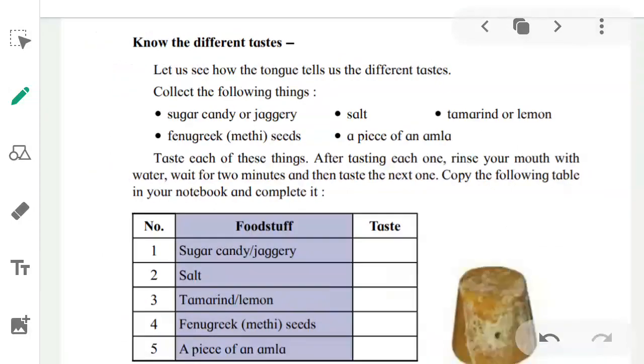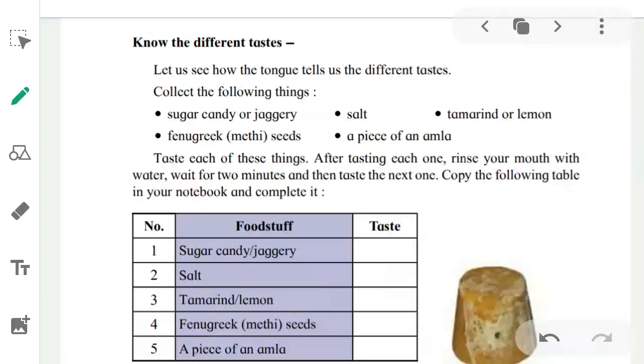Let us know the different tastes. Let us see how the tongue tells us the different tastes. Collect the following things. Sugar candy, any candy of sugar or jaggery. Salt, tamarind or lemon. Fenugreek methi seed.